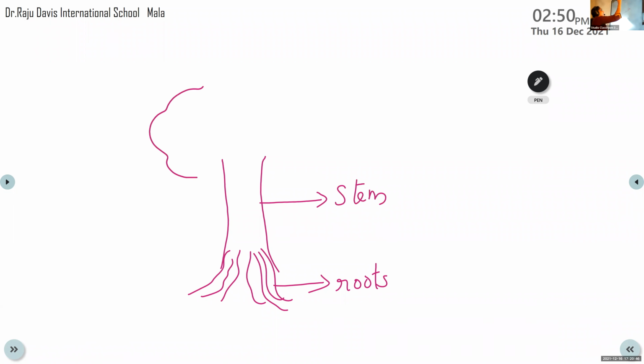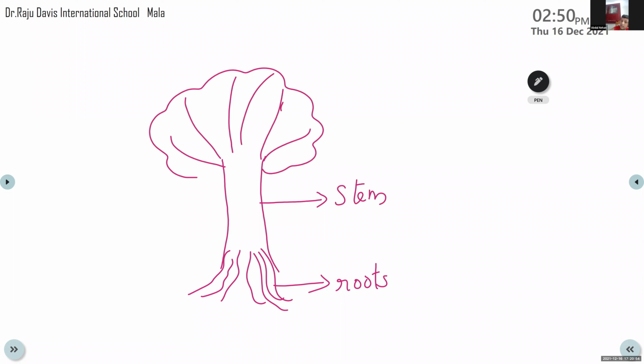Leaves are there, branches are there, isn't it? Fruits also. Everyone mute your audio. Here you can see fruits are there, and the flowers also. Flowers turn into fruits, no?